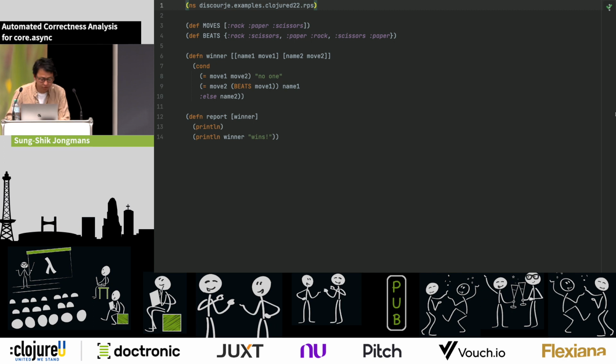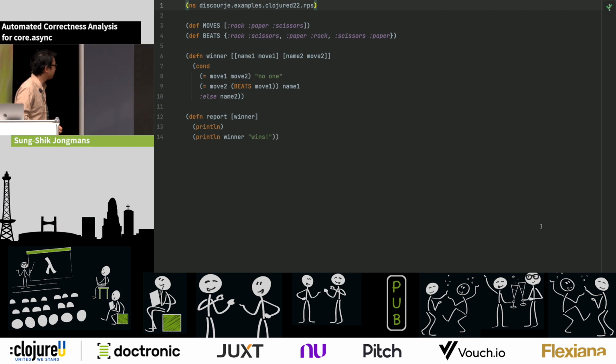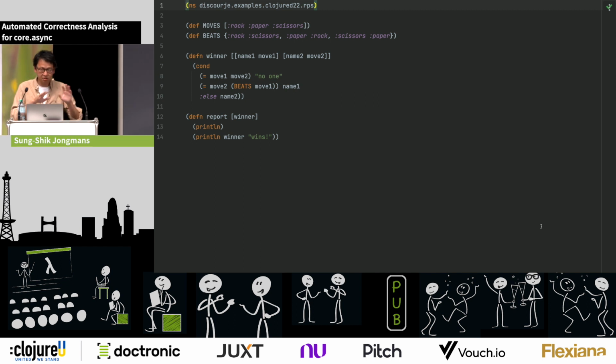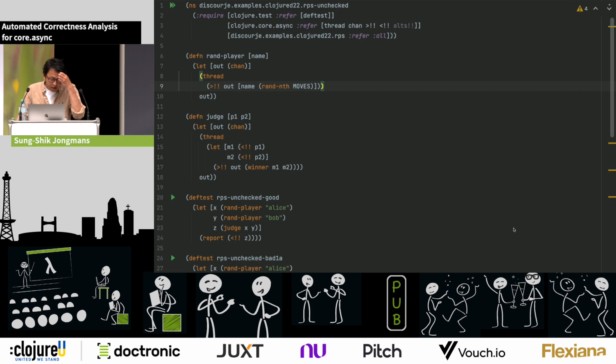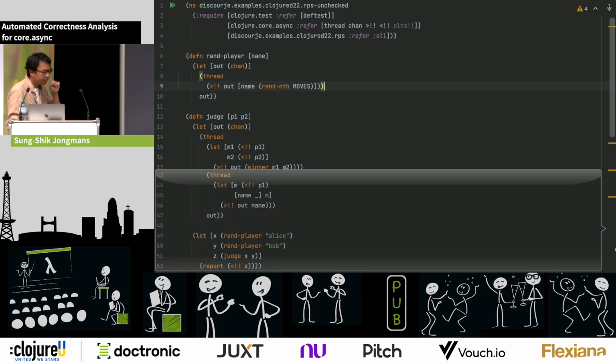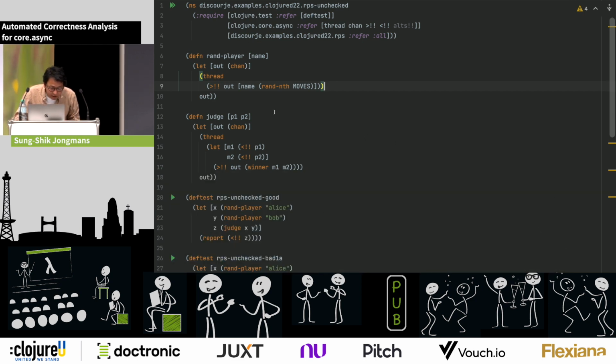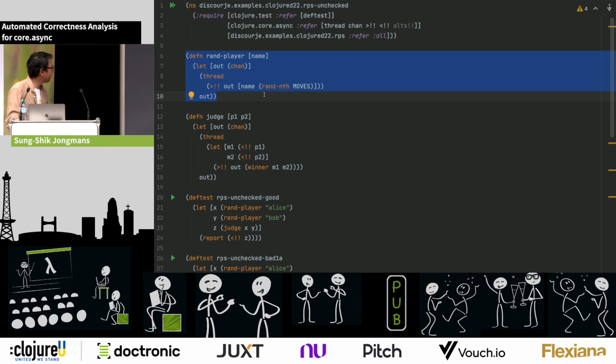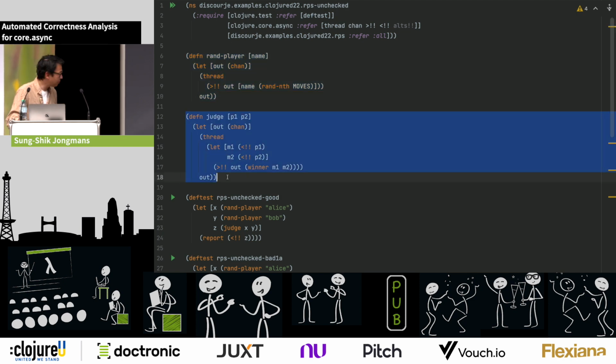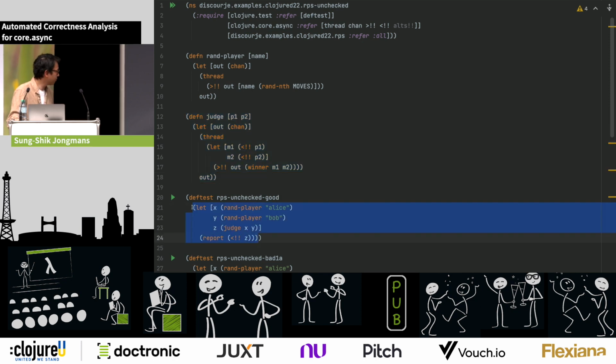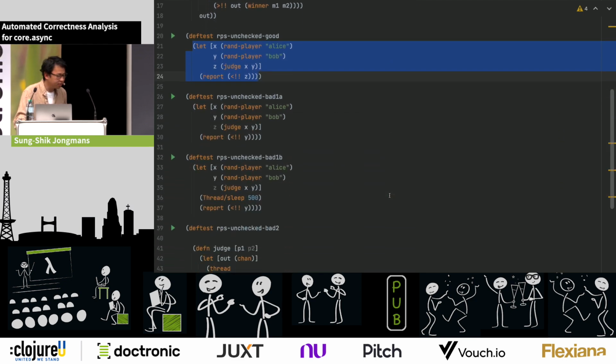Is this readable? Sort of. So let's just have a look that it actually executes. So this is just the namespace for all these generic rock, paper, scissors concepts. Here we have the function for the player. It's exactly the same as on the slide. We have also the function for the judge, exactly the same as on the slide. And here we have this glue code that wires everything together. I will move it a bit up, so you can see.